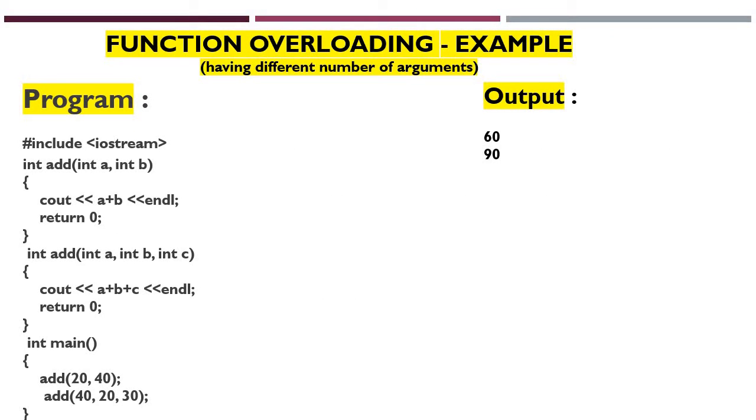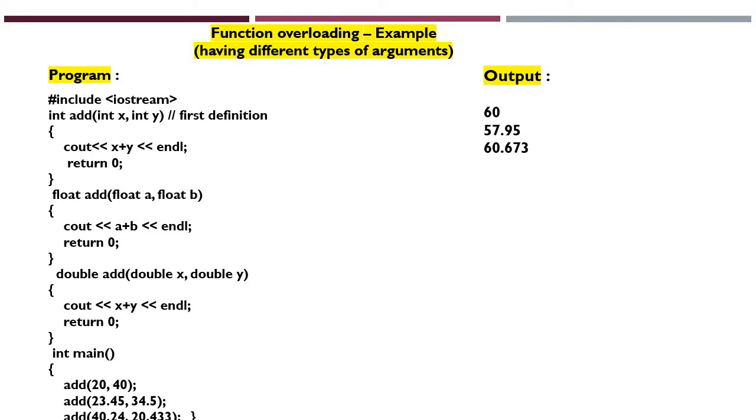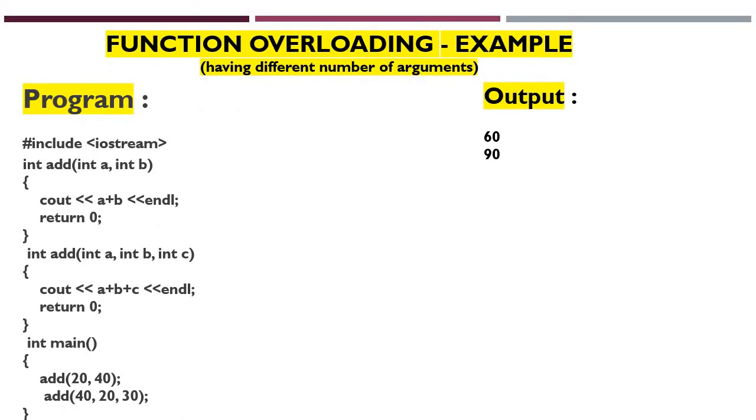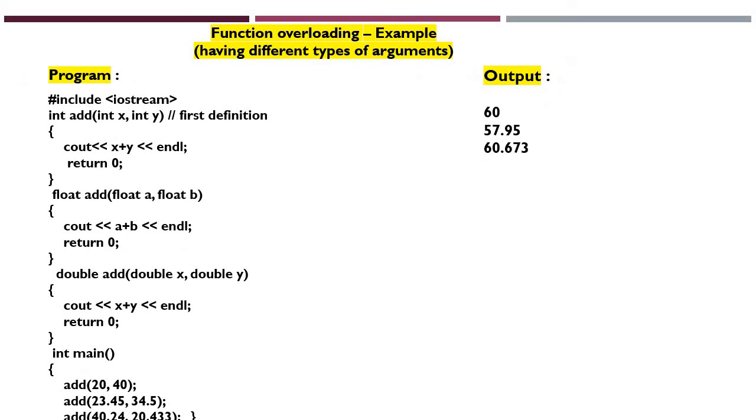Let us see an example for function overloading. I am going to explain two examples. First one, function overloading having different number of arguments, and second one, function overloading having different types of arguments. The difference is, here the different number of arguments means the count, and there different types means the data type of the arguments.